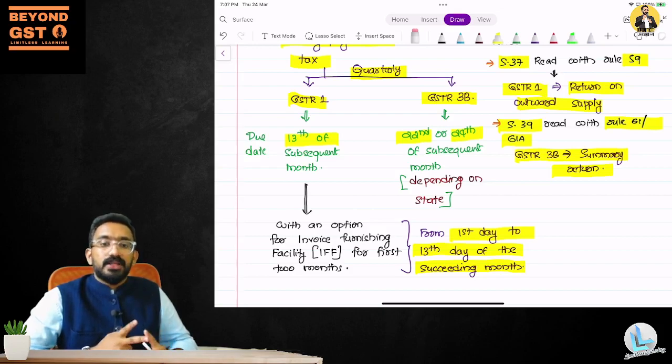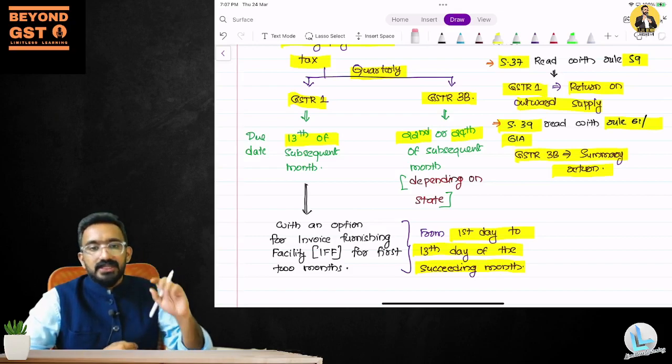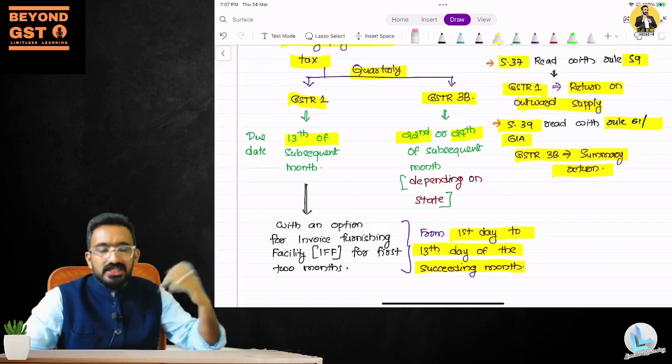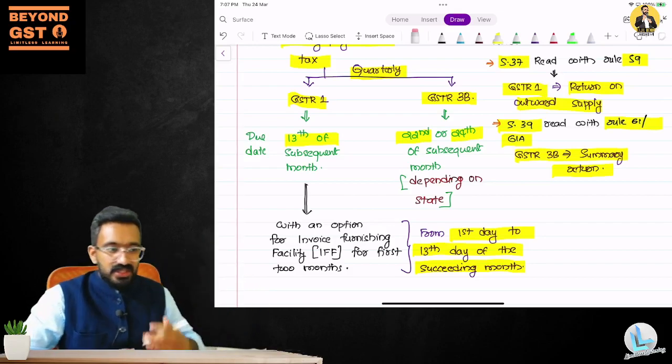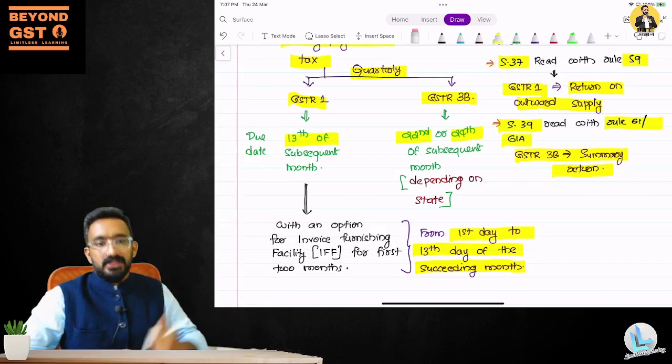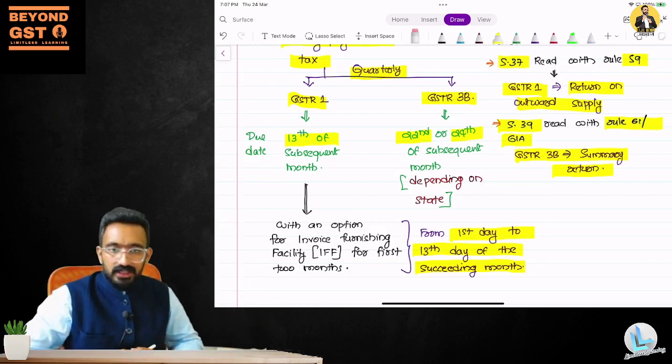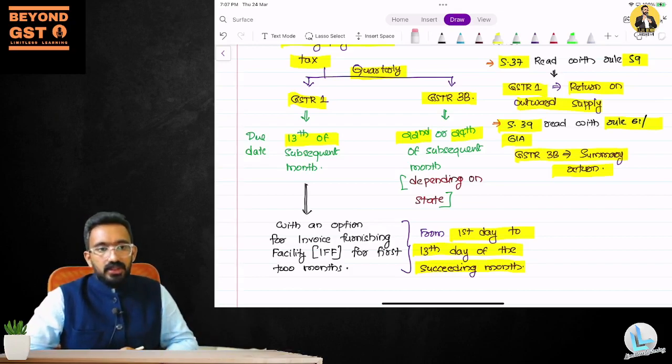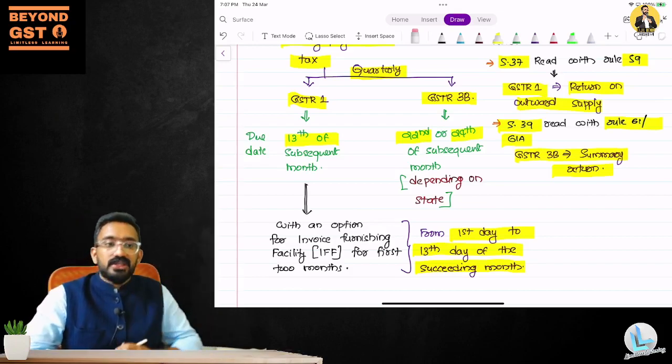Now, for the first 2 months, you have an option to upload your details through another facility, because if the other person is claiming the credit, only when you upload to GSTR-1 does the other person get the credit, no? So what about the first 2 months? The third month, I understand. You will file it on the 13th. What about the first 2 months? How will you upload the information and how will the other person take the credit?